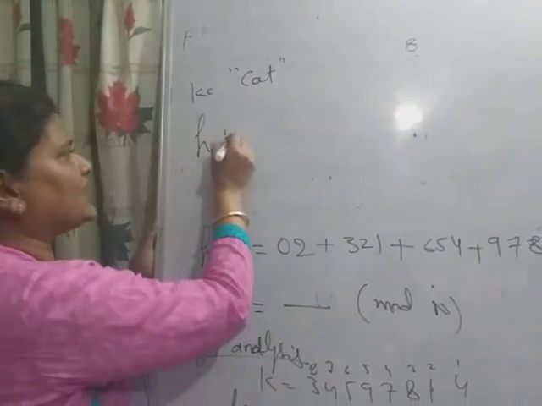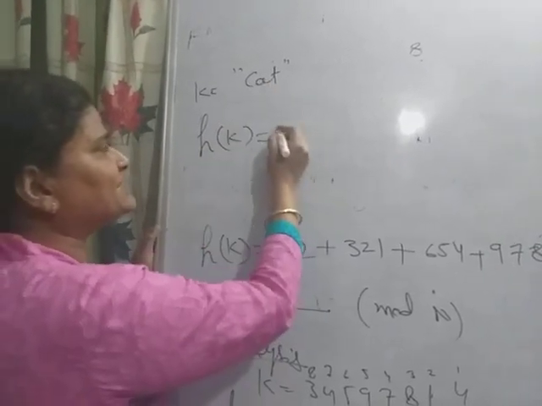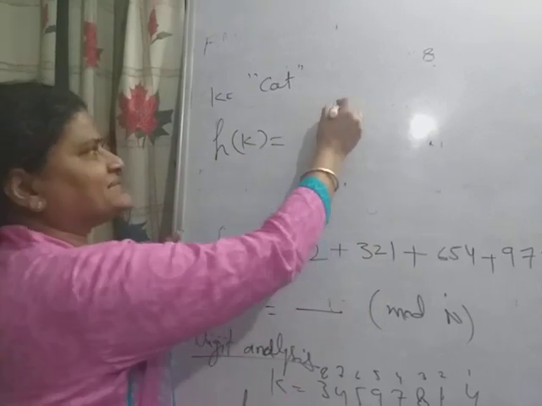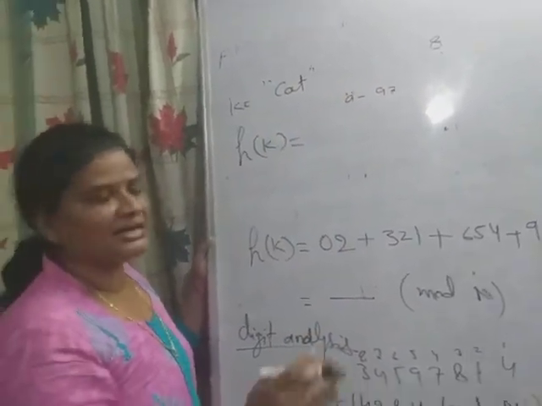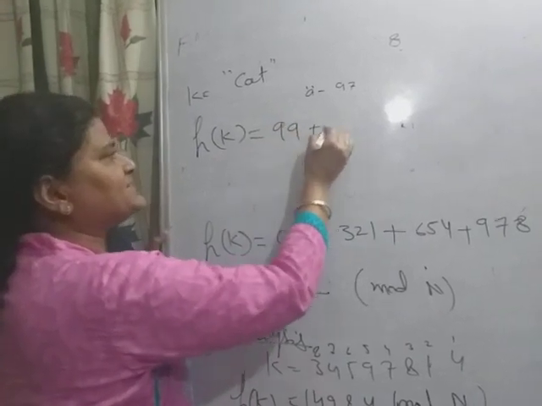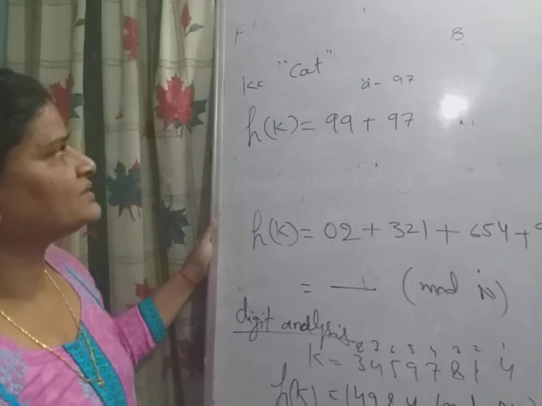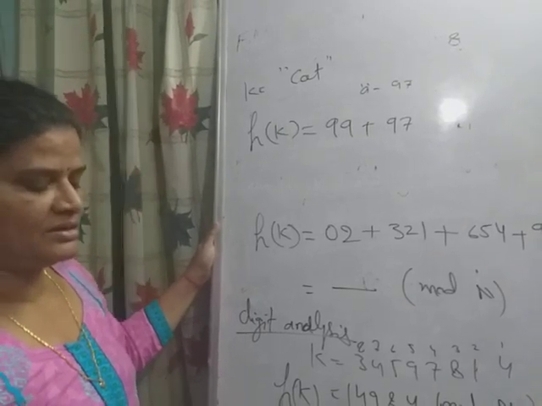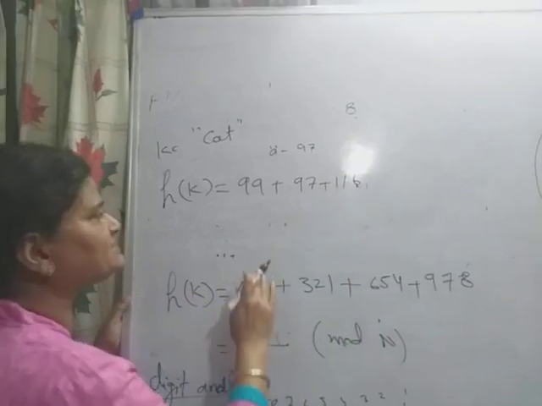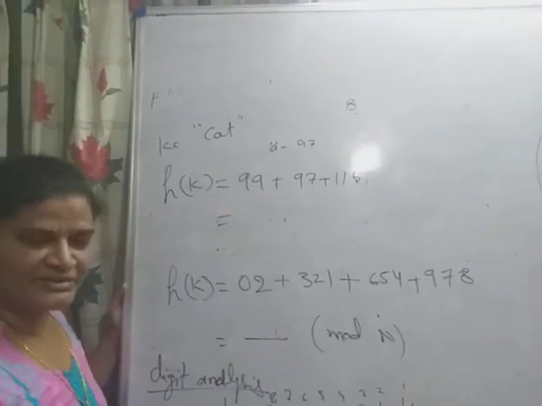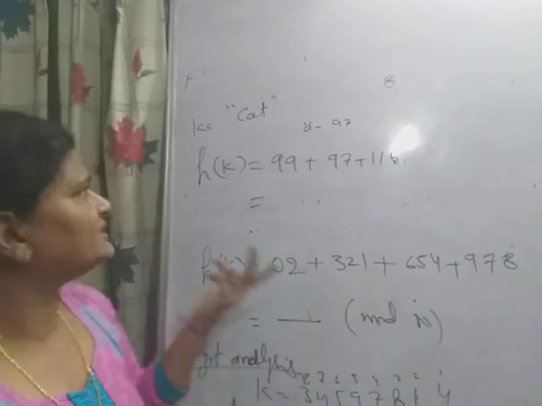So HK equals what? The ASCII value of C, if A is 97, then B is 98 and C is 99, plus 97 for A, and the ASCII value of T is 116. Then we add them, and if it exceeds the table size, we take the division method.